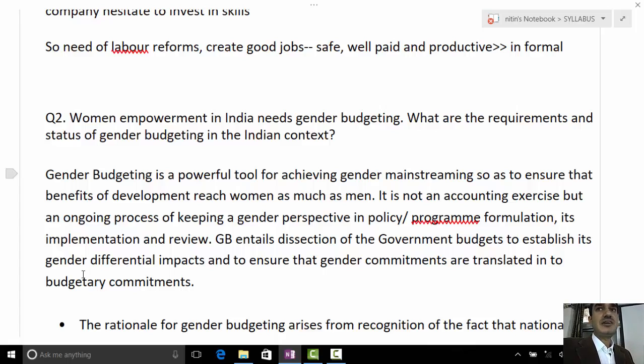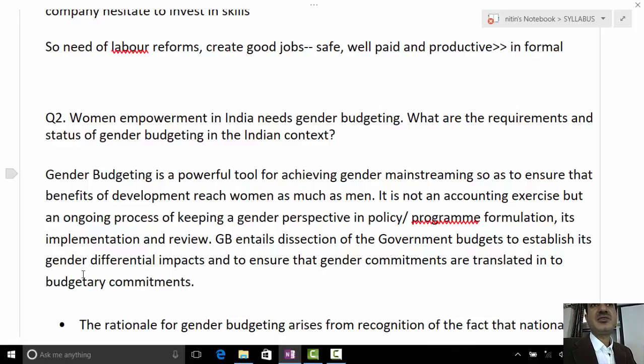And if women's concern is brought into every policy making as well as implementation, then it will help women to be literate, to be of better health, to work in the formal sector employment, to be more productive, to contribute to the family as well as to the nation building process. So in this way, I think we can justify the first part of the question.